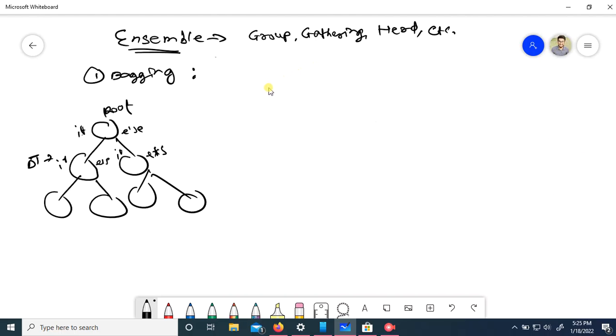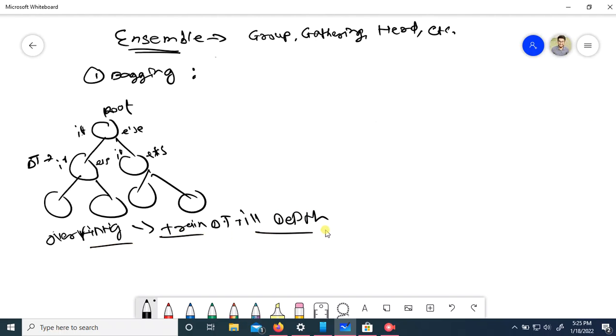So how does bagging work? In a decision tree, we don't train our decision tree till full depth because it can end up overfitting. Overfitting will happen whenever we train our decision tree till depth. So generally we don't train a single decision tree till depth. But in bagging, there is a different concept.